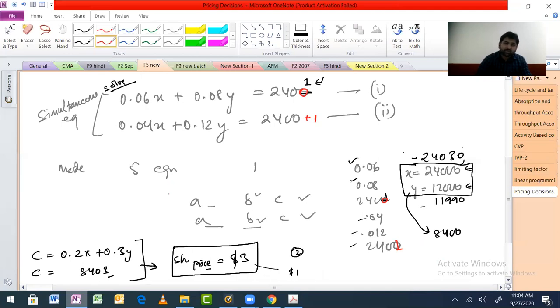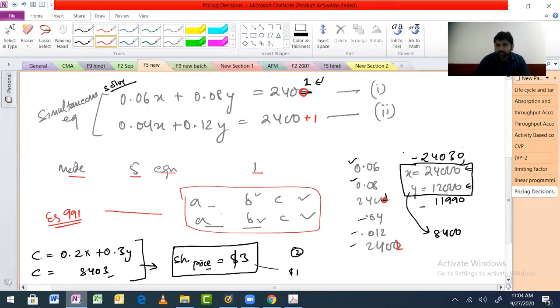Okay, fine. Because what we are doing right now is using the 991 ES calculator, and we are using a function there, mode 5 equation and 1. You get it like this, and this is an easy way of solving the simultaneous equation. No problem. You can solve the simultaneous equation in the normal way.